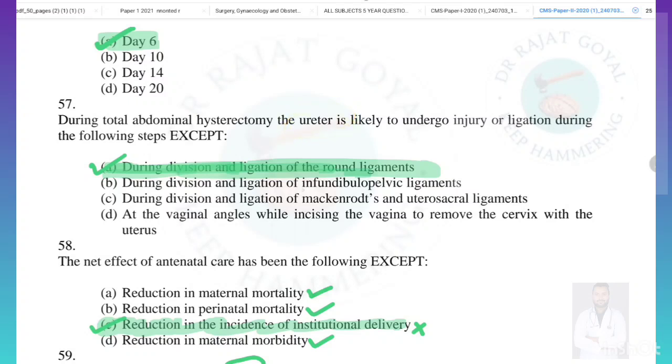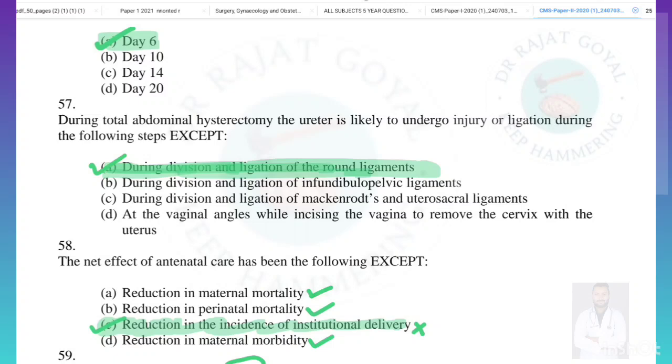During division and ligation of the infundibulopelvic ligament, this is true. During division and ligation of the Mackenrodt's ligament or uterosacral ligament, this is also true. At the vaginal angles while incising the vagina to remove the cervix, this is also true. But option A is incorrect because there is no increased risk of the ureter damage or injury while